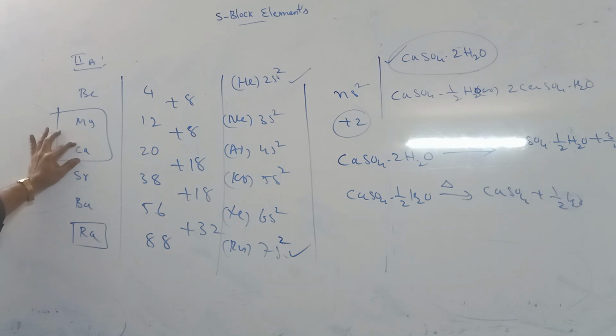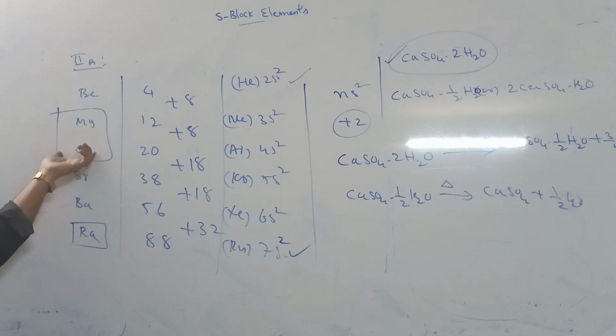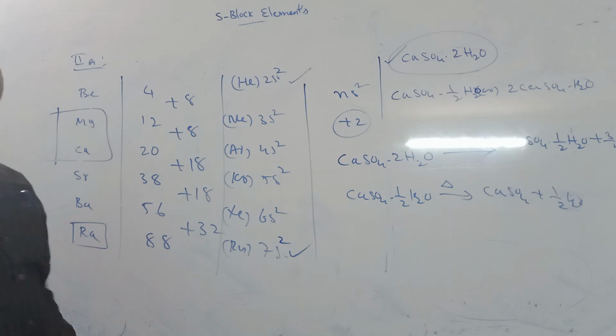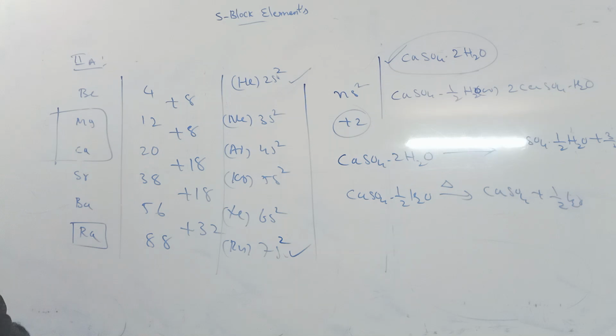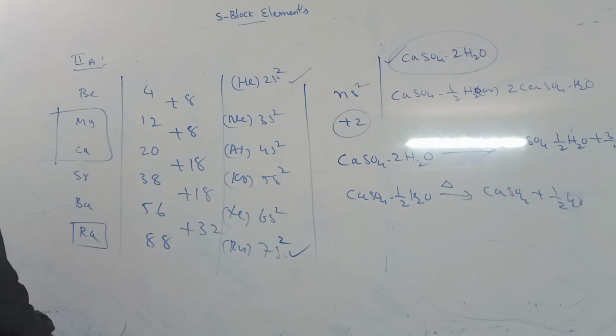Calcium means limestone, the main mineral. It is more available in nature, and calcium is biologically important; it is found in our bones. Magnesium is used in chlorophyll for the photosynthesis process. So generally 2A group element properties are similar to 1A group elements.